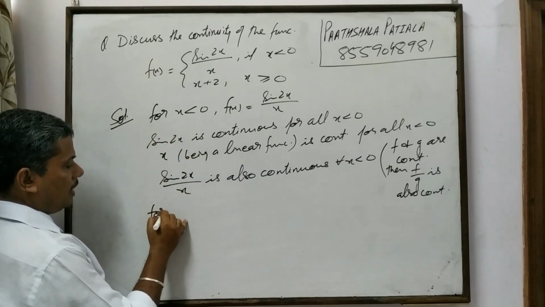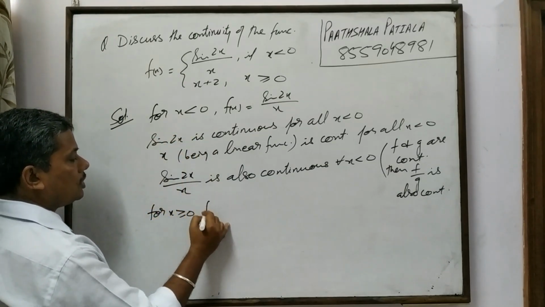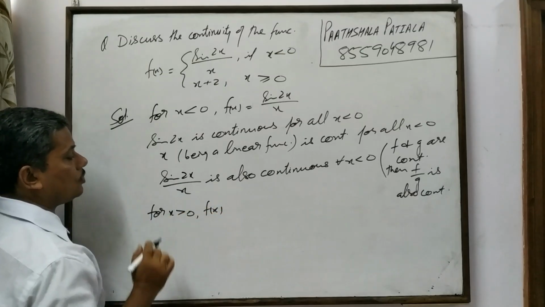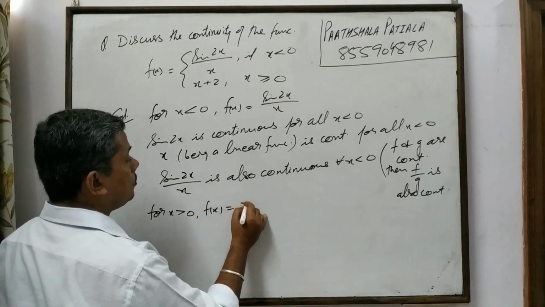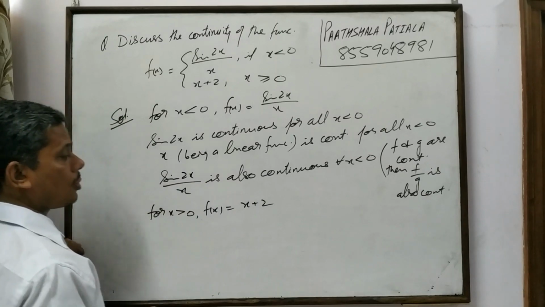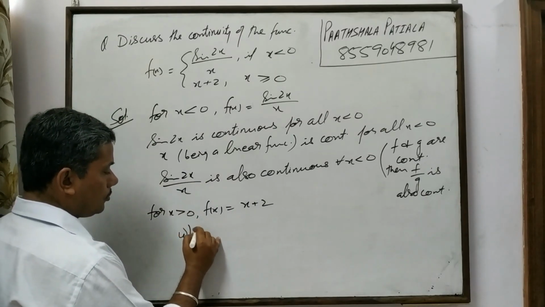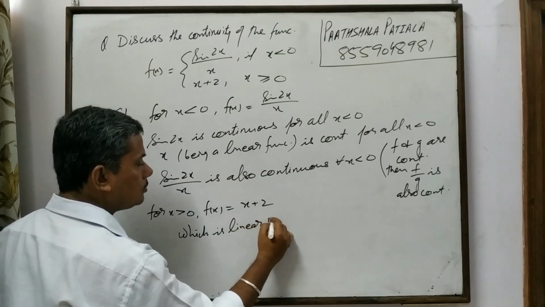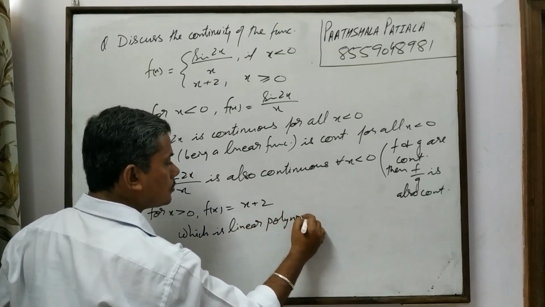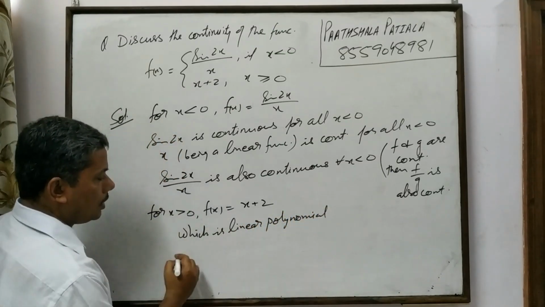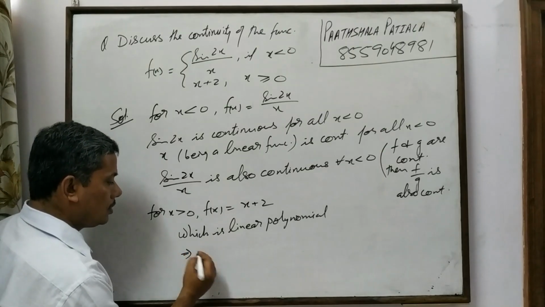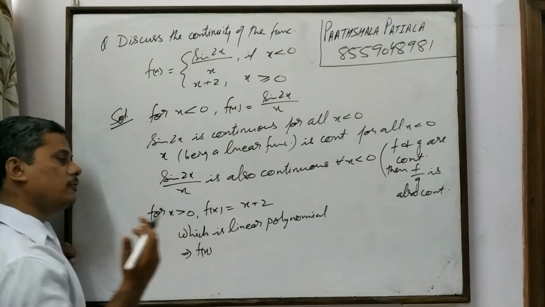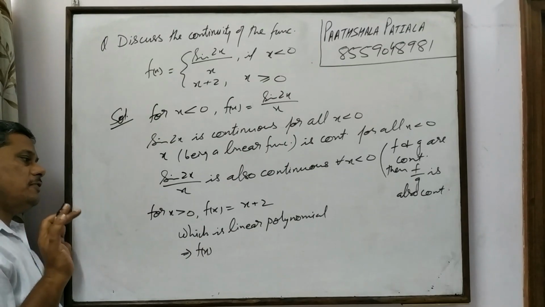Now for x greater than or equal to 0, f of x is equal to x plus 2, which is a linear polynomial. Now a polynomial function is also continuous everywhere.